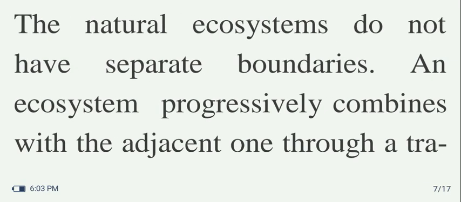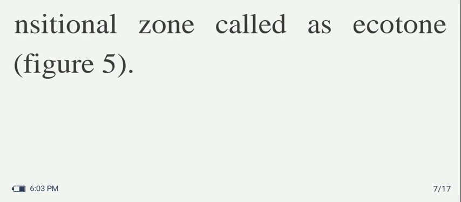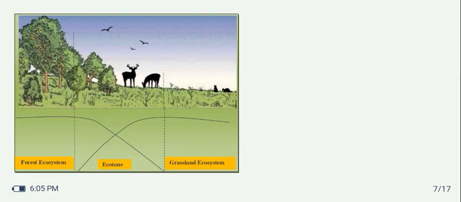The natural ecosystems do not have separate boundaries. An ecosystem progressively combines with the adjacent one through a transitional zone called the ecotone. Here we can see that one forest ecosystem is there, the ecotone is there, and a grassland ecosystem is there.